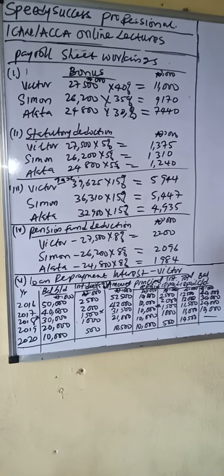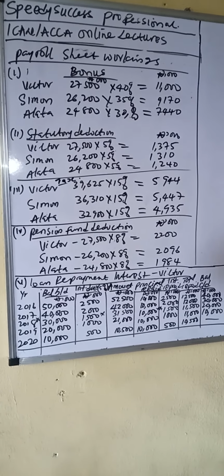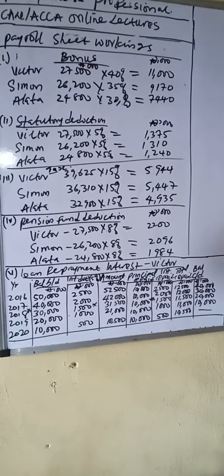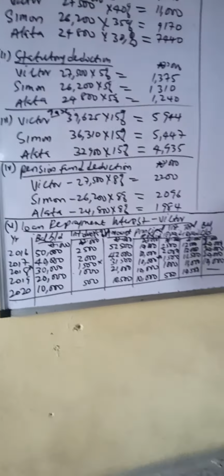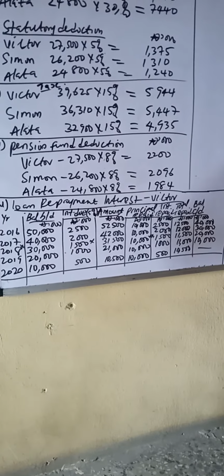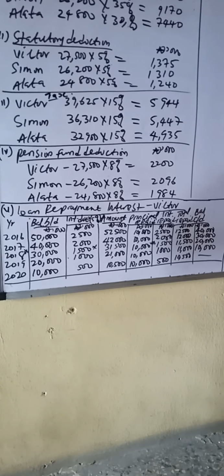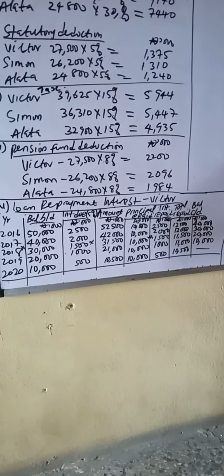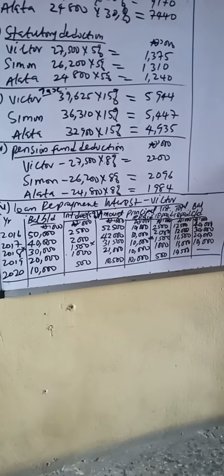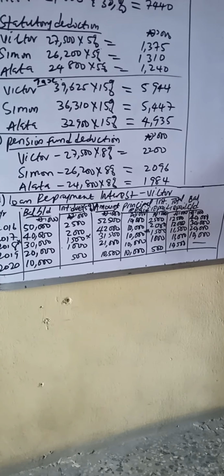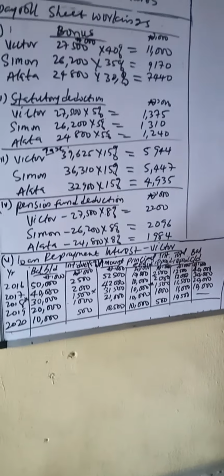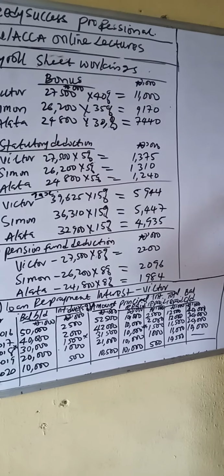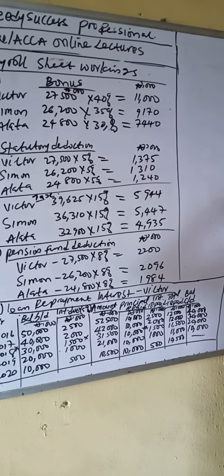Are we together? Now, we have loan repayment for Victor. Look at it carefully so that you will understand how we did it. The opening balance or balance brought forward, interest due at 5%, amount, principal, interest repaid, and total repaid plus balance carried down.